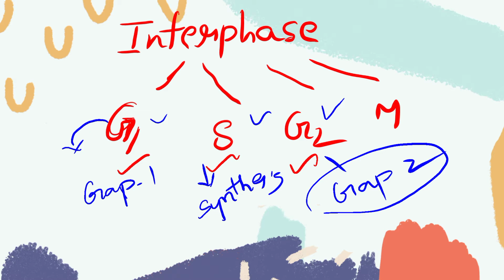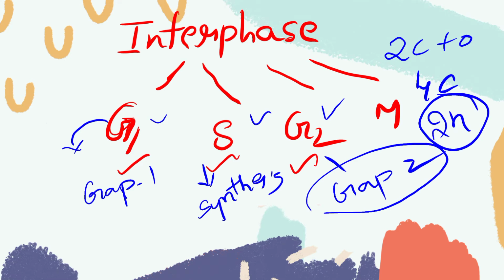So during the S phase, the chromosome number does not double, only the chromosome content doubles, from 2C to 4C, but the chromosome number is always constant, that is 2n.